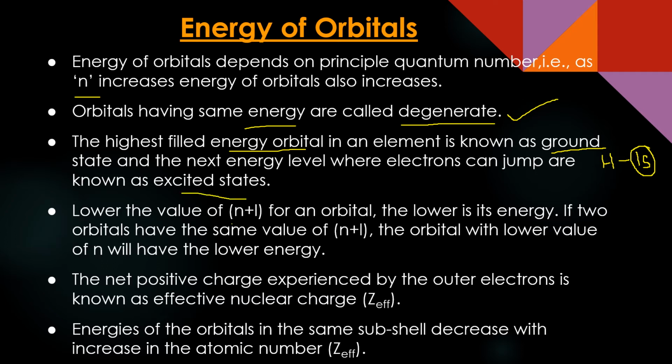Lower the value of n plus L for an orbital. This is the n plus L rule, the next point. The lower the value of n plus L, where n is the principal quantum number and L is the azimuthal quantum number, the lower is its energy. Because we have to write the electronic configuration of elements now, and there we need to follow the increasing order of their orbitals.